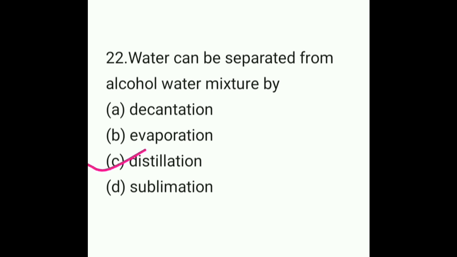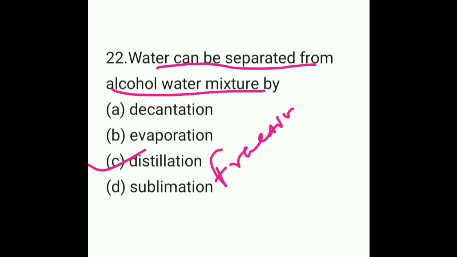So generally water can be separated from alcohol by the process of distillation, that is called fractional distillation. So what is fractional distillation? It is the separation of a liquid mixture into fractions differing in boiling point.